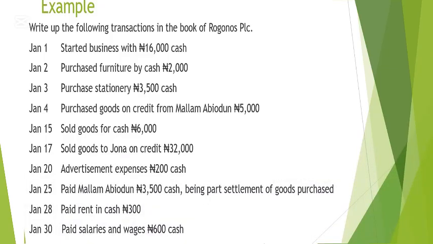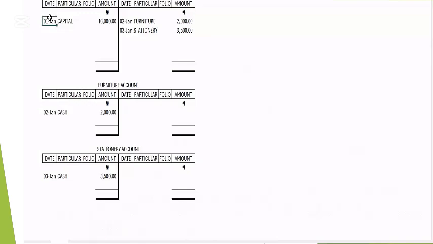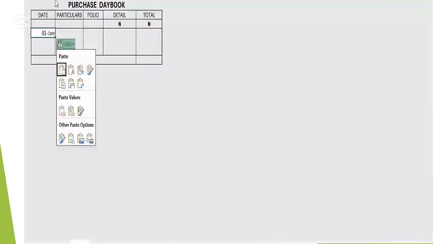Like I have here, it says day book, so let's use this place for it. Let me say purchase day book. We are saying purchase from who? From Malam Abiodun. Which date was that? It was on the 4th. So I'll say 4th of 1.